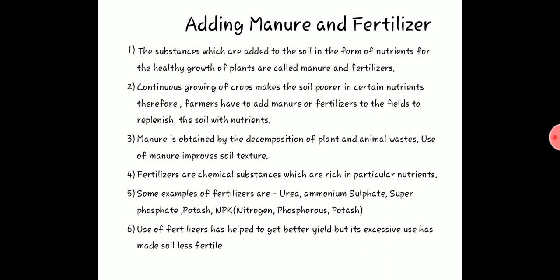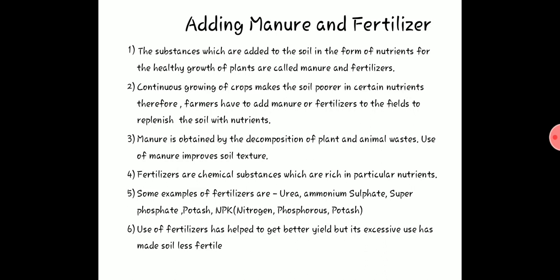So now we will read point-wise and I will explain point by point. The first point: the substances which are added to the soil in the form of nutrients for healthy growth of plants are called manure and fertilizers. Second point: continuous growing of crops makes the soil poorer in certain nutrients.